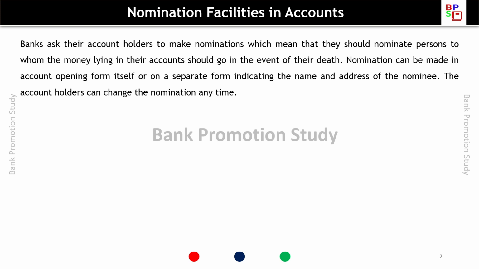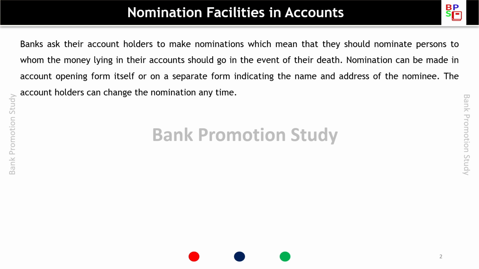So nomination facilities in accounts. What is nomination facilities? Banks ask their account holders to make nomination, which means that they should nominate persons to whom the money lying in their account should go in the event of their death. Nomination can be made in the account opening form itself or on a separate form indicating the name and address of the nominee. The account holders can change the nomination anytime.